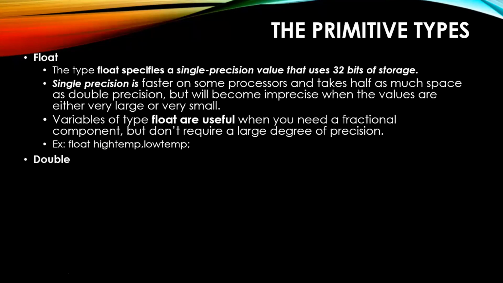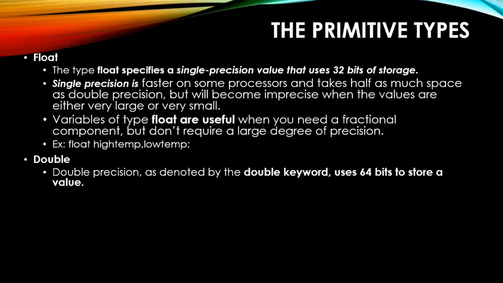Then you have something called double precision. Double, the name has come just because it is using double precision implicitly. In double precision, as denoted by the double keyword, it uses 64 bits to store a value, right? How that 64 bits has been divided, I already showed you. Double precision is actually faster than single precision. It depends on the processor where you are working, on the speed of the processor, like how many instructions are being executed.